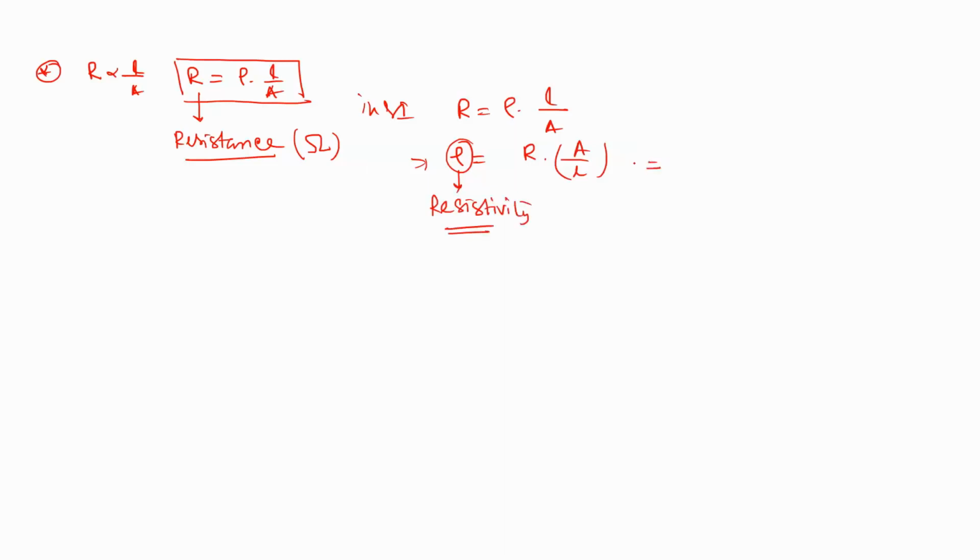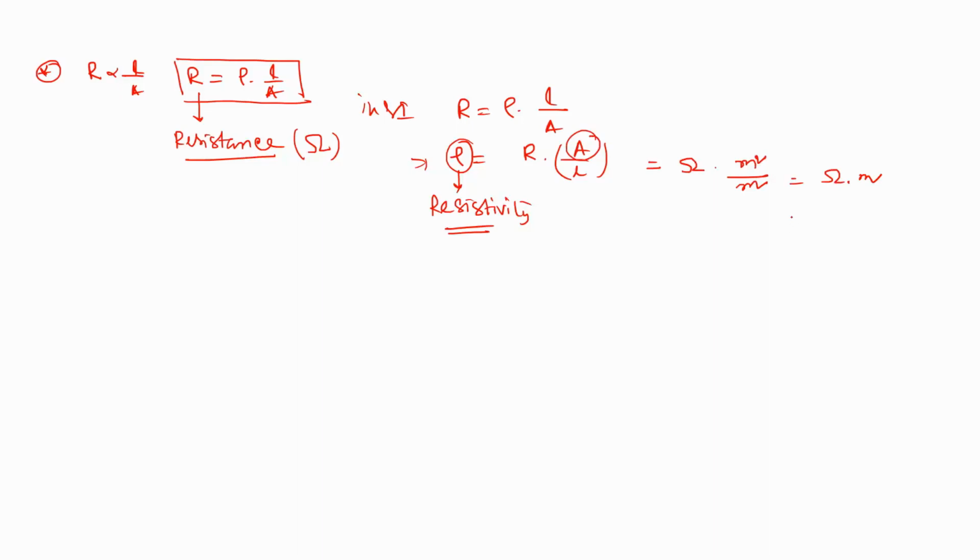The R unit equals the ohm. Now in SI unit, the cross sectional area is meter square and the length is meter, so it will be ohm into meter. So in SI, the unit of the resistivity equals ohm into meter.